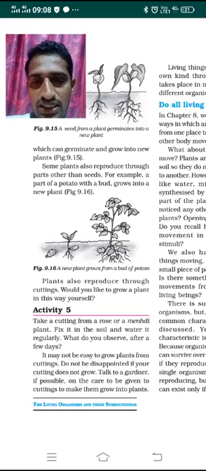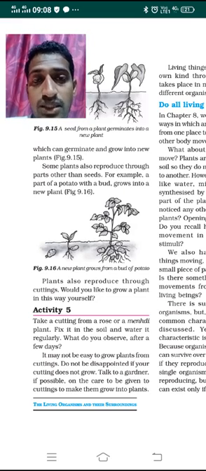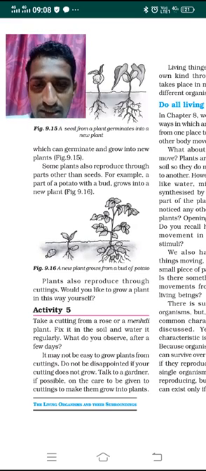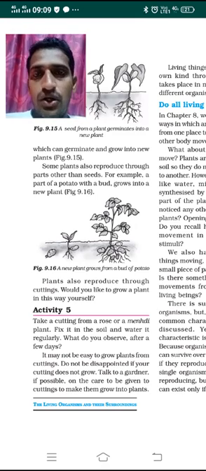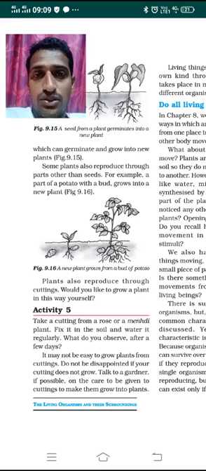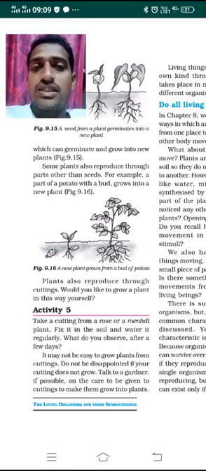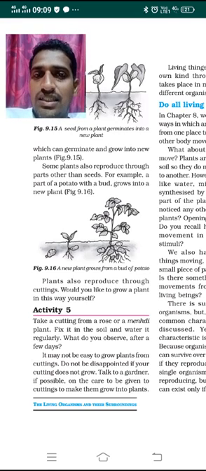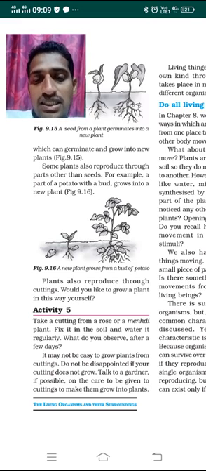Look at figure 9.16. A new plant grows from a bud of a potato plant. Plants reproduce by different parts, I mean root, stem, leaves, through their cuttings. For stem cuttings, take sugarcane, which you are all familiar with. You do not put the seeds of sugarcane in the soil to grow it. You put the stem cuttings, which grow through the eye or bud into a sugarcane plant. This is how plants reproduce.